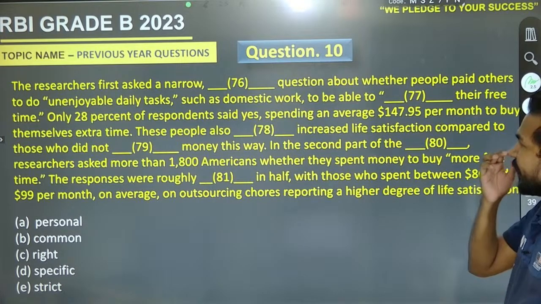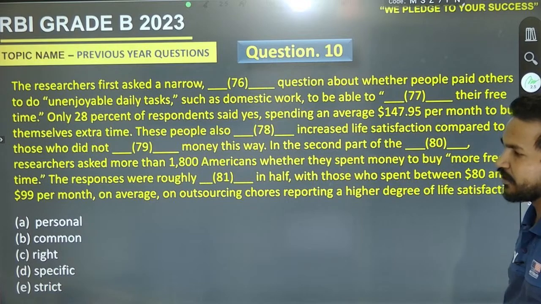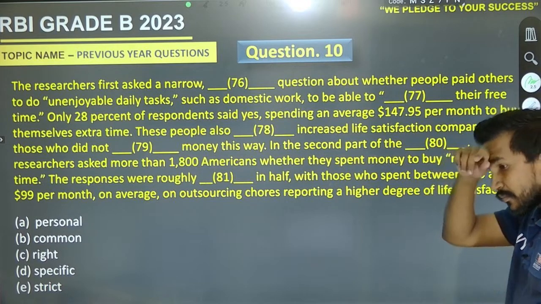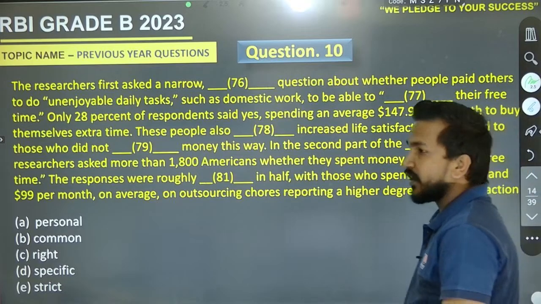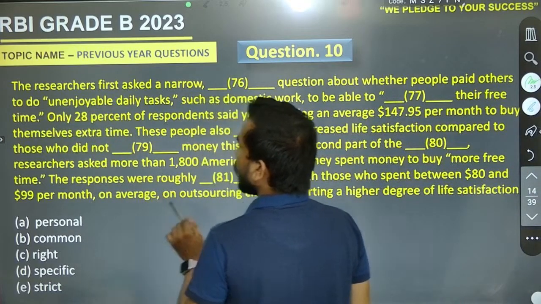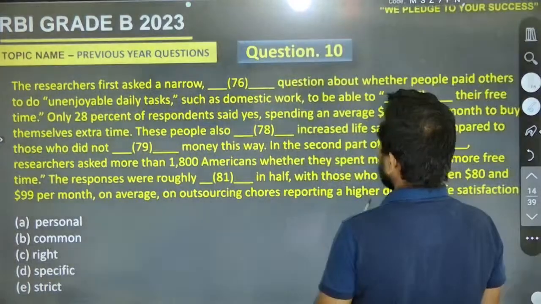Now, what must be the right theme? What must be the right theme? Okay, someone is saying it must be spent. Okay, go for it. Now, here we are.